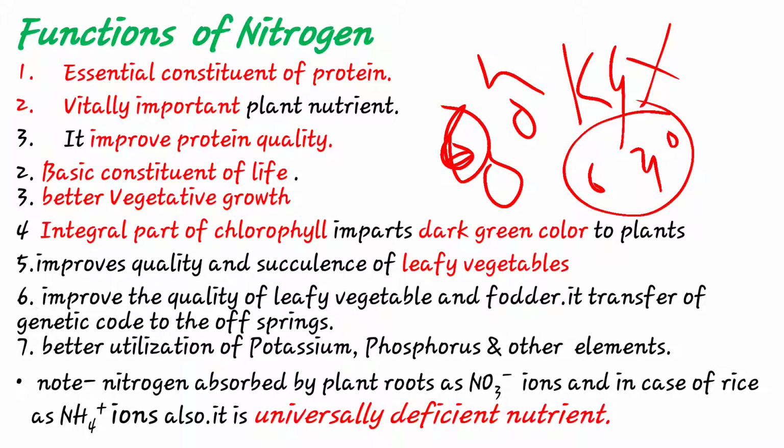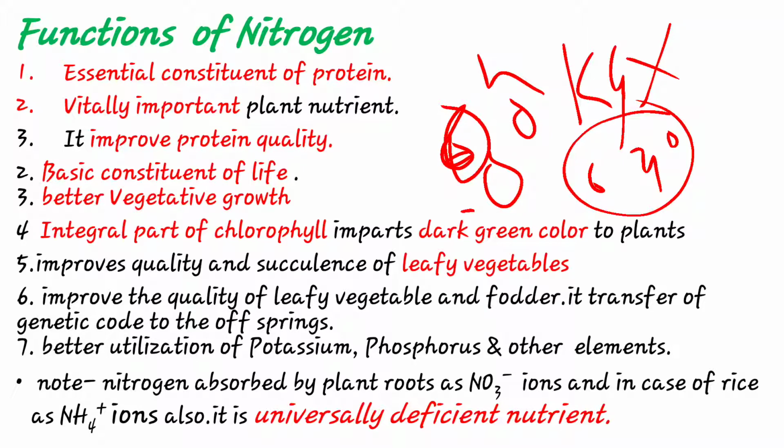So note that nitrogen is absorbed by the plant roots as nitrate ion, and in the case of rice, ammonium form is also absorbed. Also it is a universally deficient nutrient. So nitrogen is mainly important as an essential constituent of protein, also the basic constituent of life of the plant.